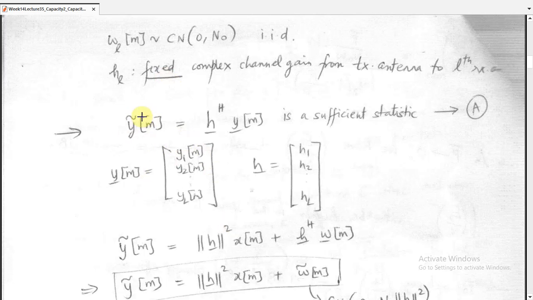So how can we calculate the detected signal from the received signal? y tilde[m] is equal to h Hermitian y[m].